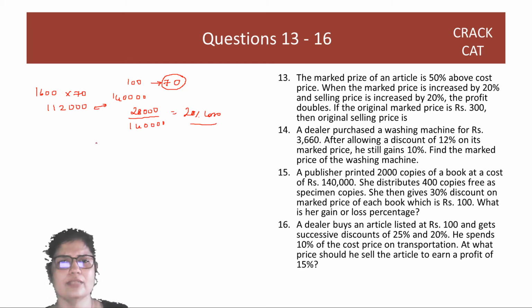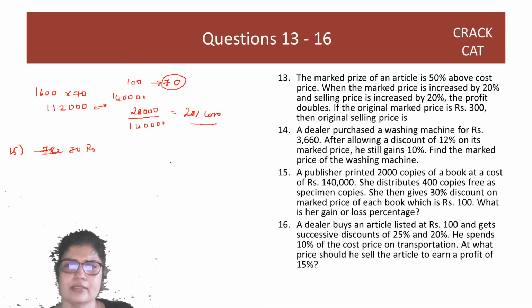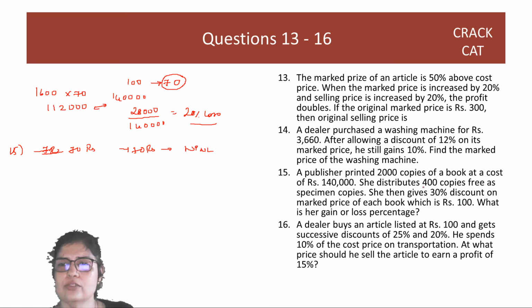The other way is to say that in the original 15th question, your cost price is, sorry, 70 rupees per book. You can just find this as 140,000 divided by 2000. So it's 70 rupees. Now, if you sold all of them at 70 rupees, you will have no profit, no loss. But 20% of the books you sell for free, that is your loss. That's it, straight away. So if you work with per book, it's slightly easier.